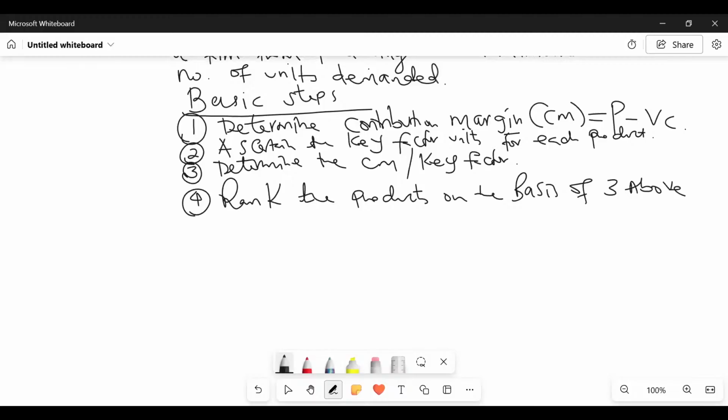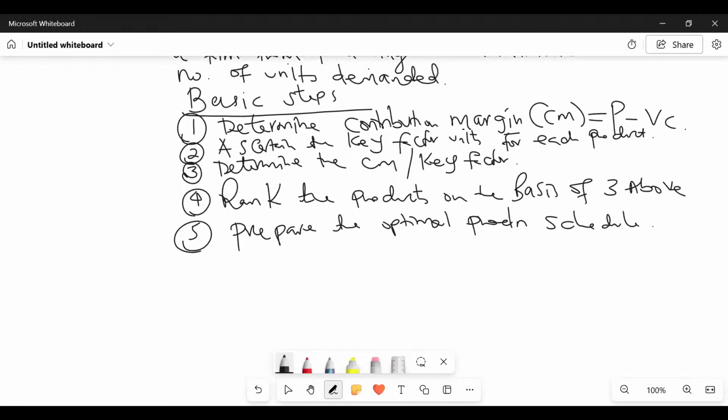Rank the products on the basis of what here? Three above. And then number five, lastly, is that you get to prepare the optimal production schedule.